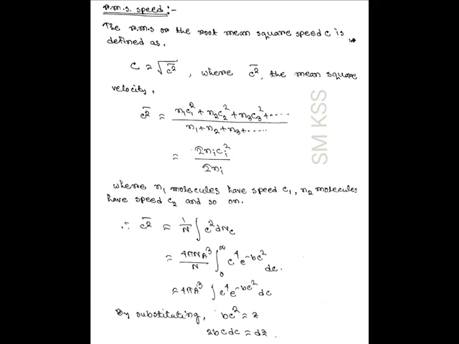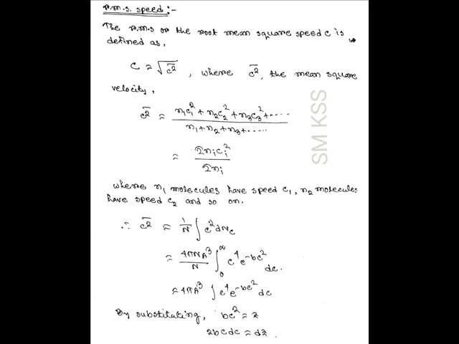That is, c square average equal to N1 c1 square plus N2 c2 square plus N3 c3 square plus dot dot dot by N1 plus N2 plus N3 plus so on, equal to summation of Ni ci square by summation of Ni, where N1 molecules have speed c1, N2 molecules have speed c2, N3 molecules have speed c3 and so on. Now by replacing summation with integration, we get c square average equal to 1 by n integration c square dn_c.